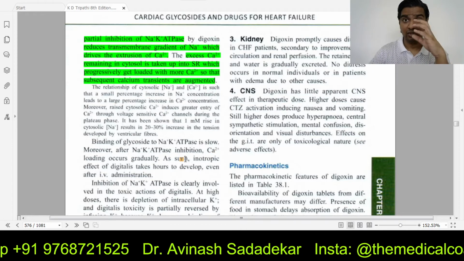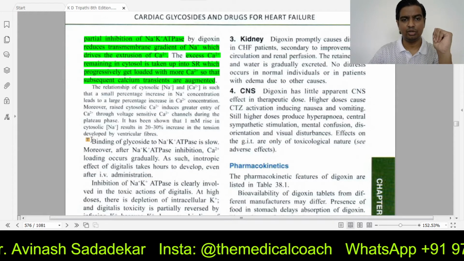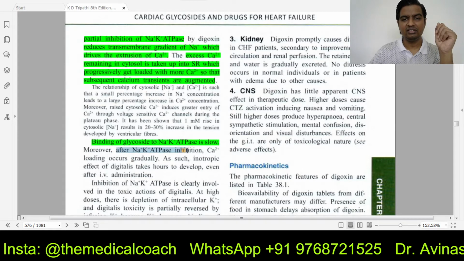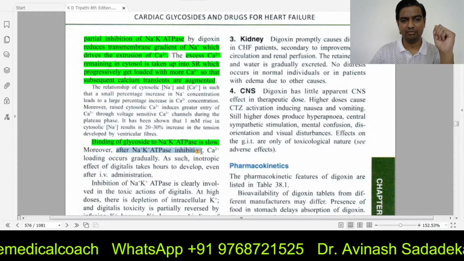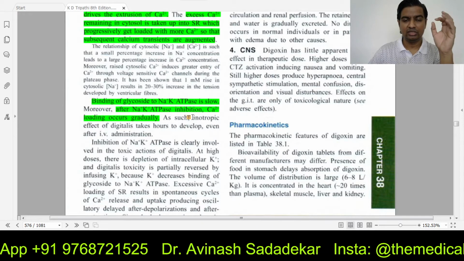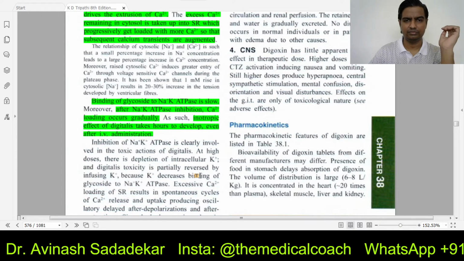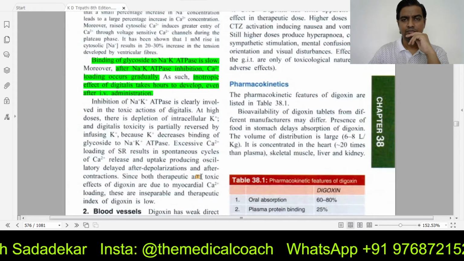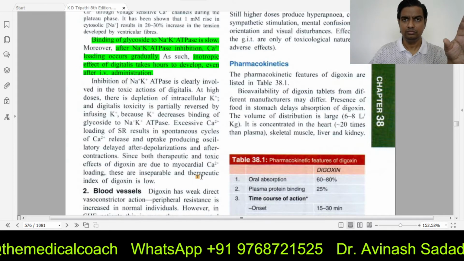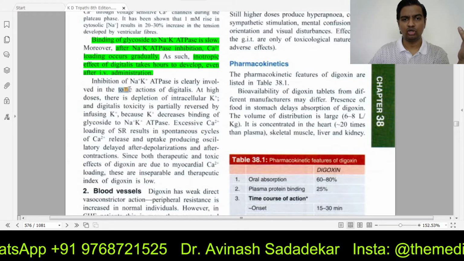Clear? Now the reason why digoxin will not work instantaneously is because binding is very slow, and even after the inhibition of sodium potassium ATPase pump, loading of calcium is going to take time gradually. So the action will take hours to develop. Even if you give IV, it doesn't matter. Now the problem is the inhibition of sodium potassium ATPase pump. The action is good, but if you do it too much, there will be toxic actions also.